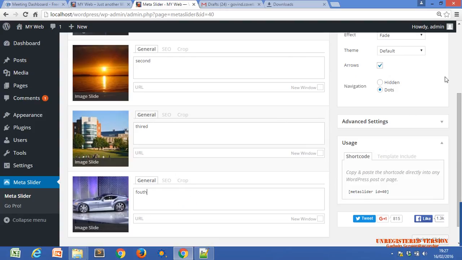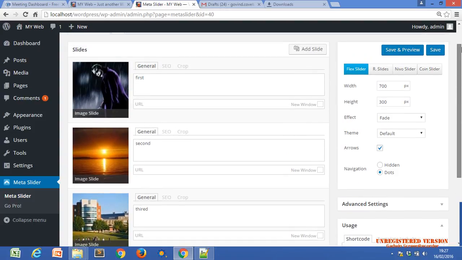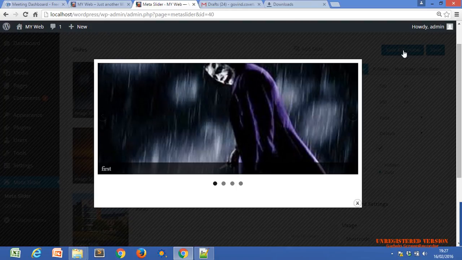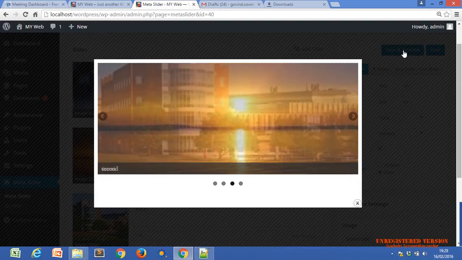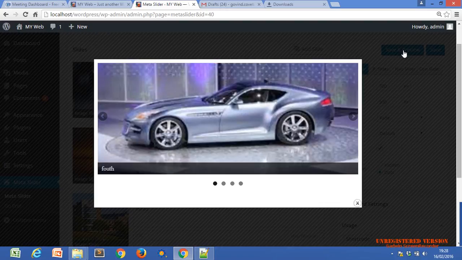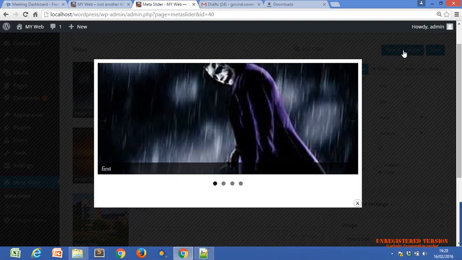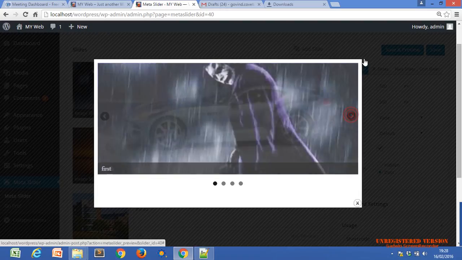What I have done till now is just upload the images and the slides. Just click on save and preview, then it will show you how our slider slides. Maybe this window is bigger; whenever we include this slider it will appear in a smaller window, but it's just showing how our images will slide. Nazar, just use good images, then it will not stretch. So this is our slider for images.